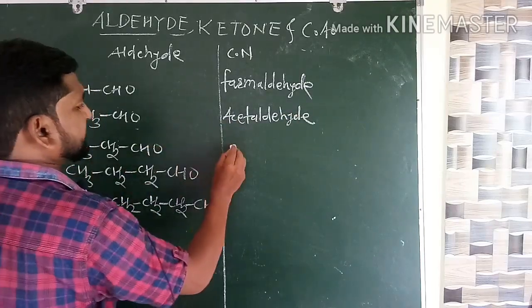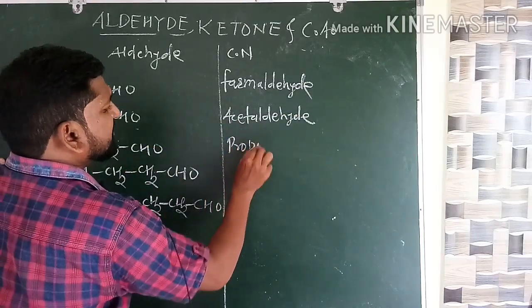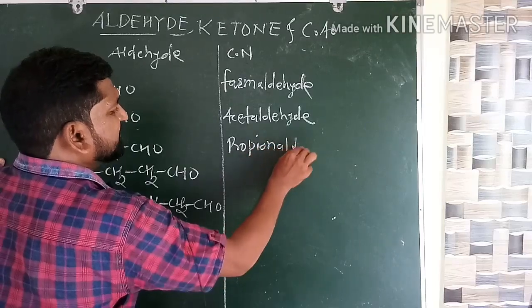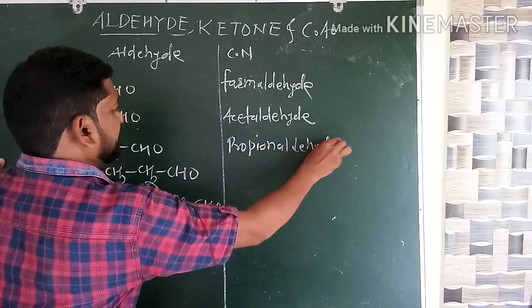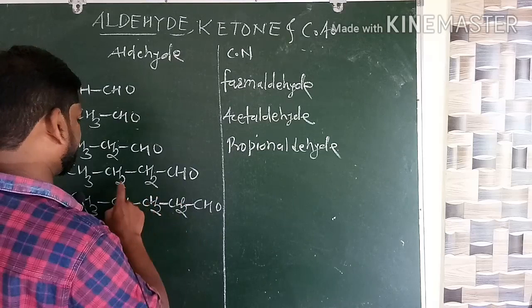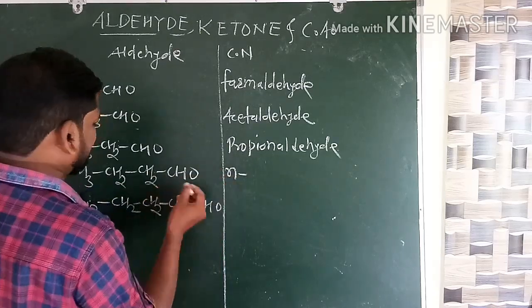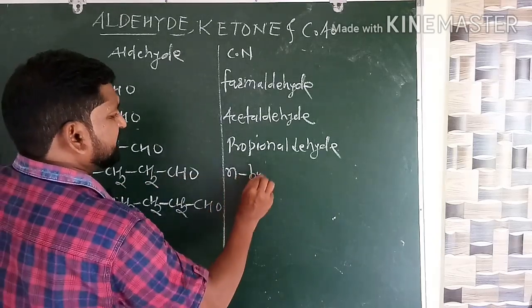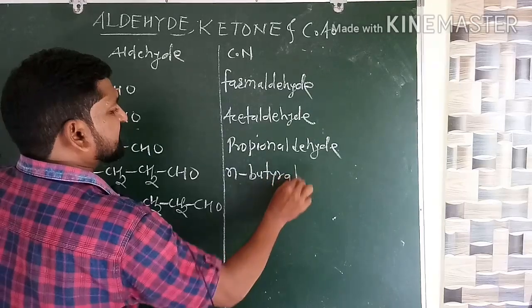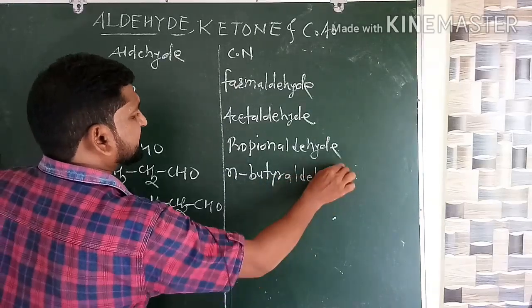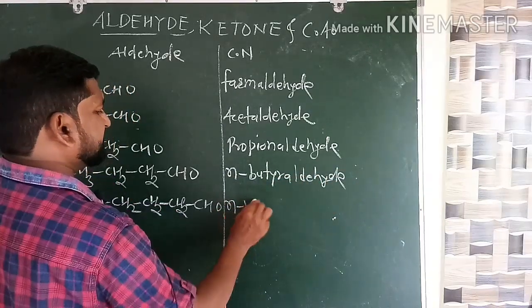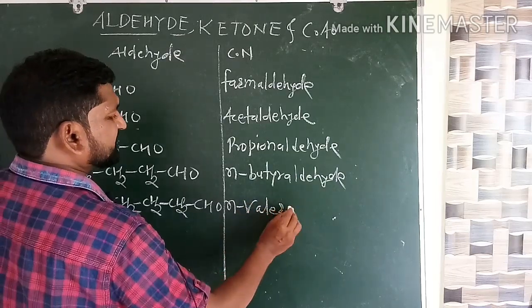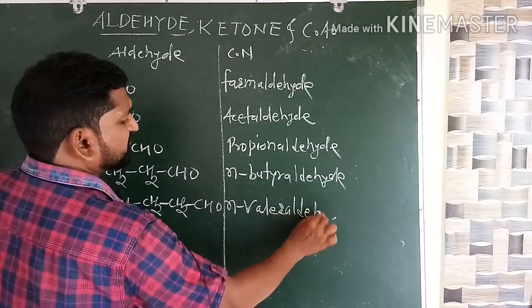The common name of the next compound is propionaldehyde. Next one is what? As a normal chain is there, butyraldehyde. Next one, valeraldehyde.